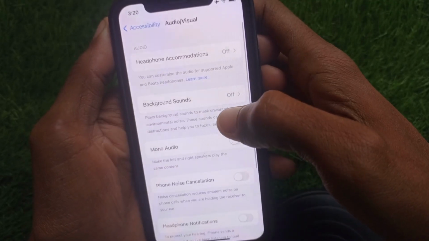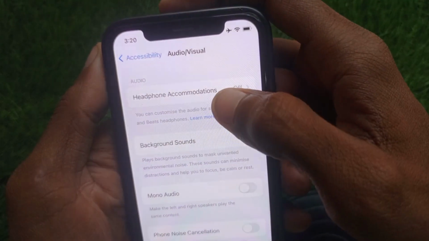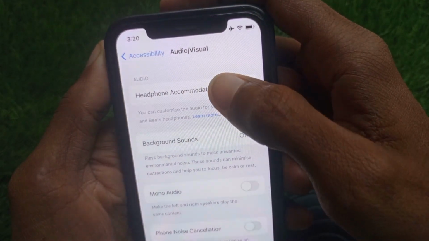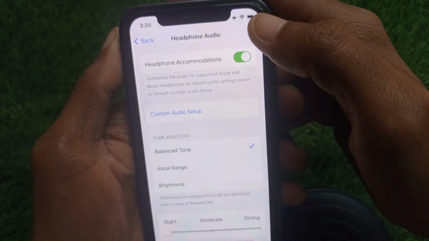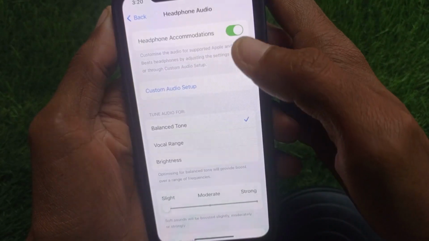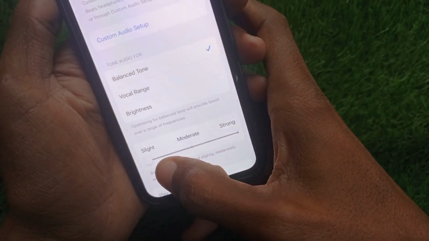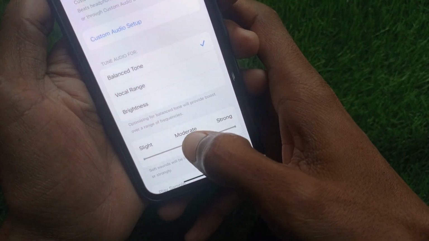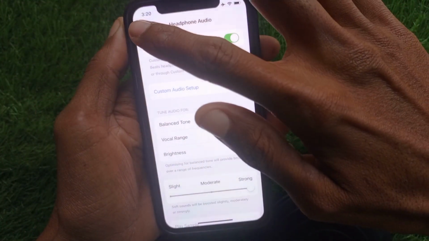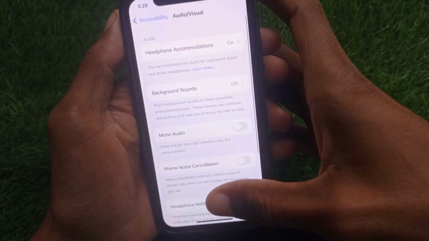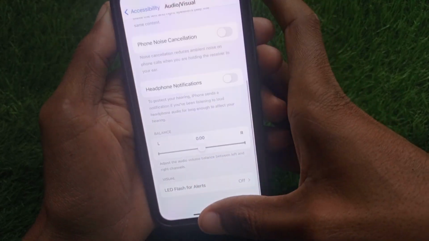Simply click on this tab, and from here the first option, that is Headphone Accommodations, you need to click on this one, and turn this on. From here you need to select Balanced Tone, and increase it up to Strong. So guys, after this your sound will be increased up to 200% on your iPhone or iPad.